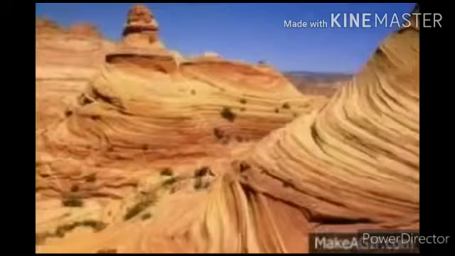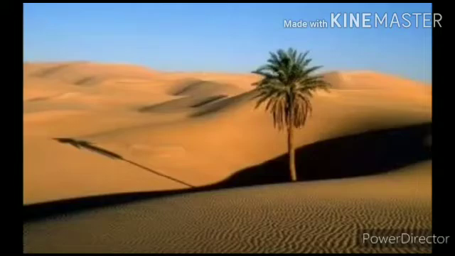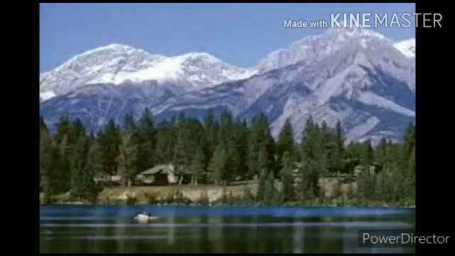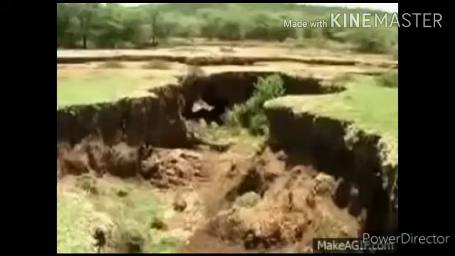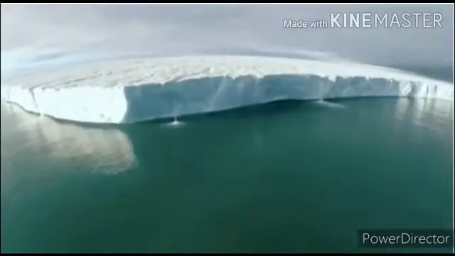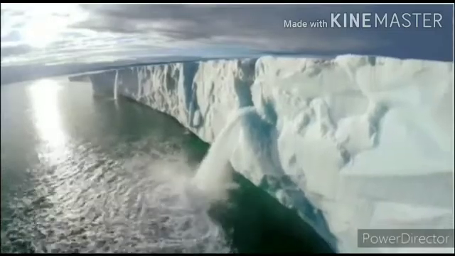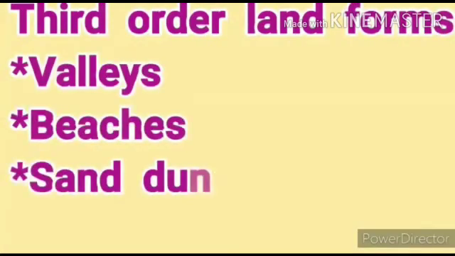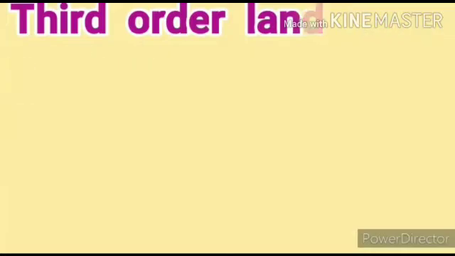Now coming to the third order landforms. Let us know about them. Third order landforms are formed on mountains, plateaus, and plains mainly by erosional and depositional activities of rivers, glaciers, winds, and waves. Glaciers means rivers of ice. Valleys, beaches, and sand dunes are some examples of third order landforms.